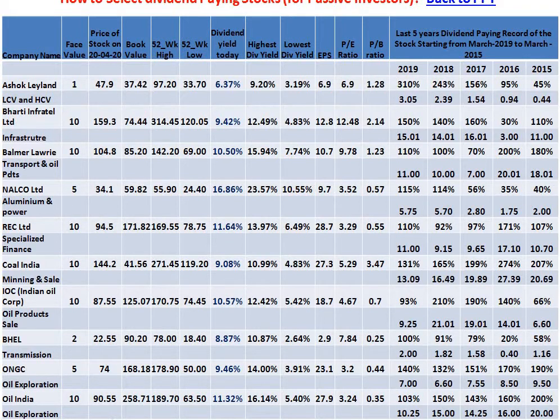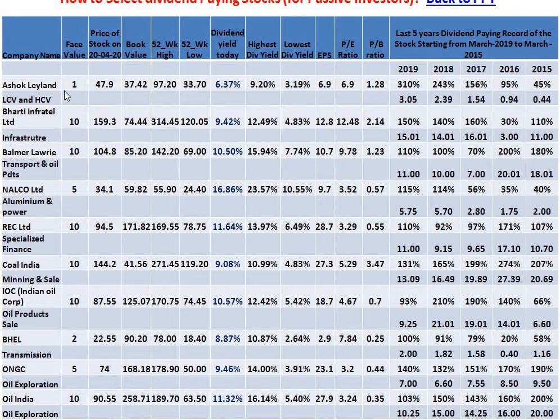Remember I told you, if a stock is below 2 as a PB ratio, that's the time to buy. So this is 1.28, one should buy. If it goes above 4, that's not a time to buy, it's time to sell. Yeah, you can recall that. As I told you, you will have to see the historical record of the dividend, 45%, 95%, 156. You will find out these kind of stocks only.